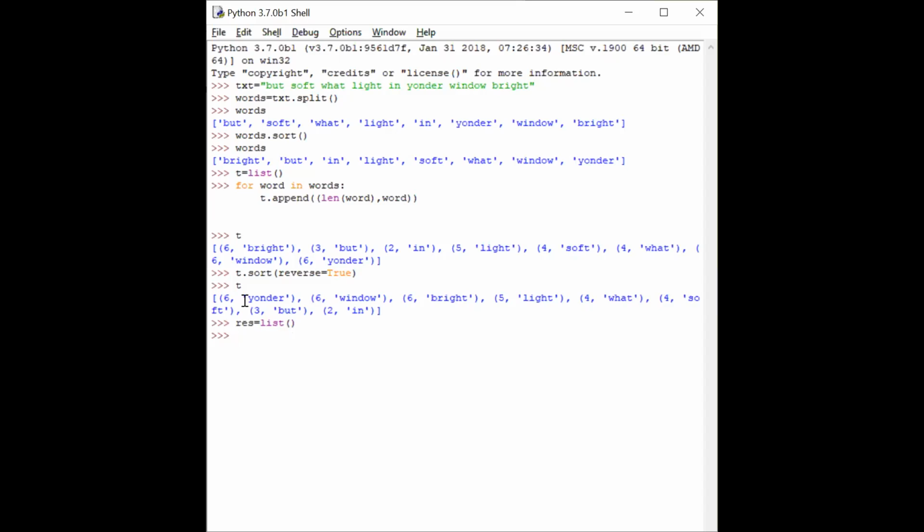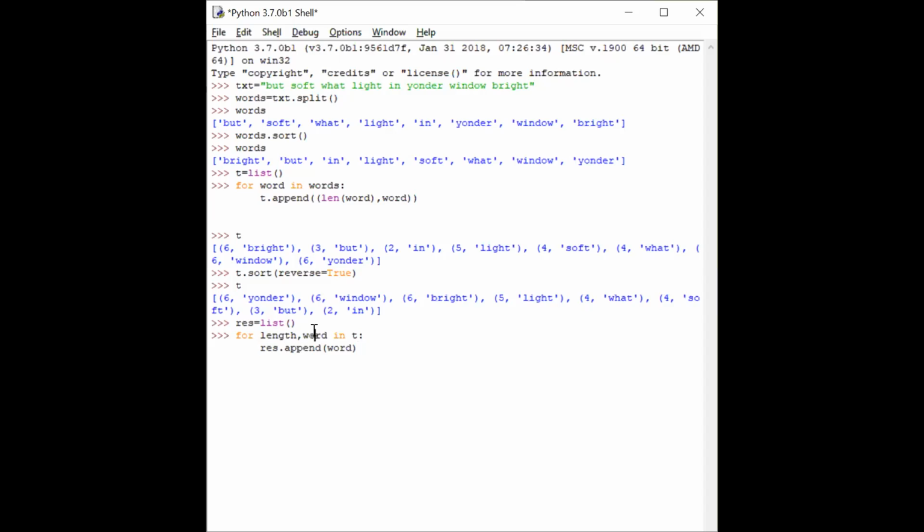Now from this length and the word, get only the word. You don't want the length. So how do I do it? As of now, in this collection, you have two things. You have the length and you have the word. So in T, I have length and the word. Now, to this list called RES, you append only the word. Don't append the list. Since the list T had both the things, you have to get both the things.